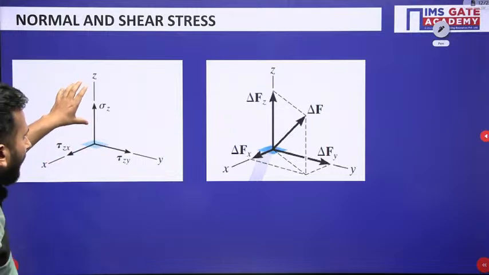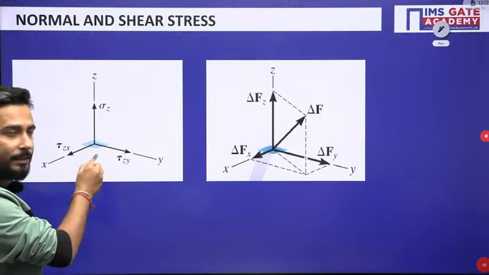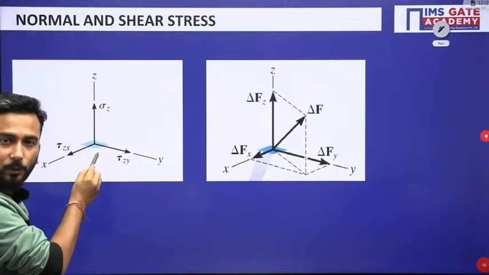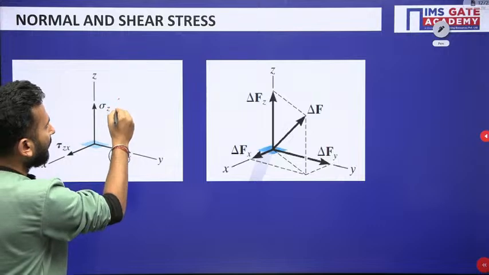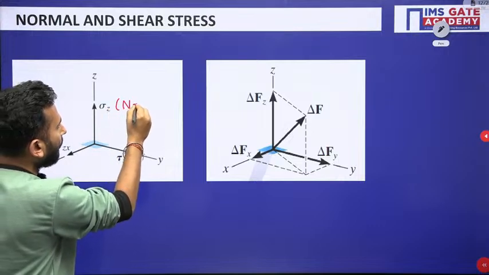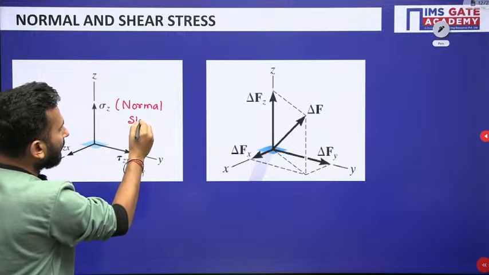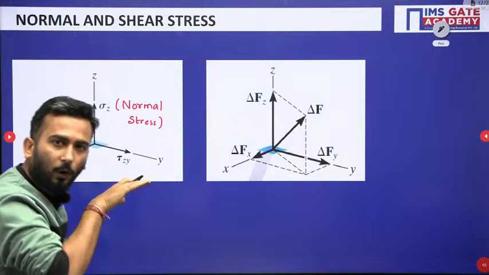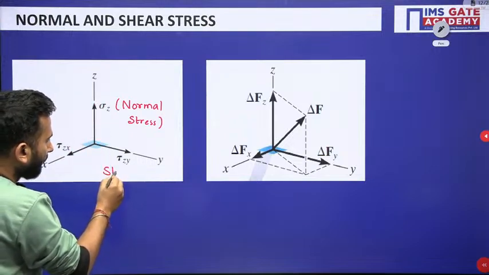So I think this figure will be very clear to you that this is the plane, as you can see, and the force, or the stress, which is there normal to this area, that is the normal stress. This is the normal stress. And the force which is there on the plane of the area is nothing but the shear stress.